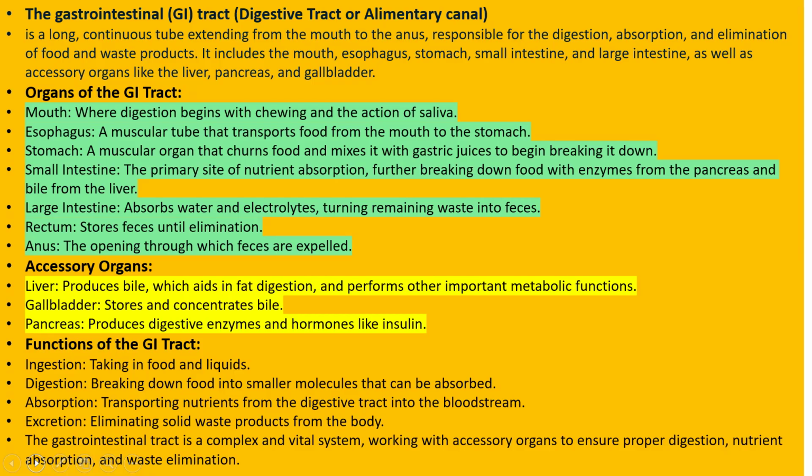Among the accessory organs, the liver produces bile, which helps in fat digestion and performs other important metabolic functions. The gallbladder stores and concentrates bile. The pancreas produces digestive enzymes and hormones like insulin and glucagon. I will make a separate video for all the accessory organs. The functions of the GI tract are ingestion, digestion, absorption, assimilation, and excretion.